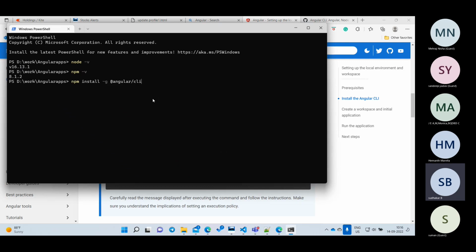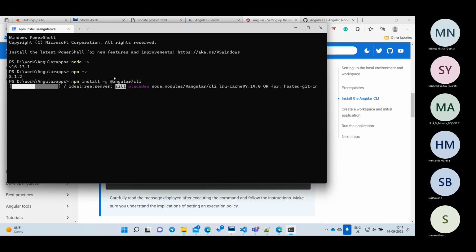Once you install it, what will happen automatically? It will always try to install the latest version. So what is the latest version we have? Angular 14. It will try to install this. This is the CLI only, not an Angular project. We did not install the project. This is a command line interface. Using this one, we are going to develop the Angular application. Okay, let it install.